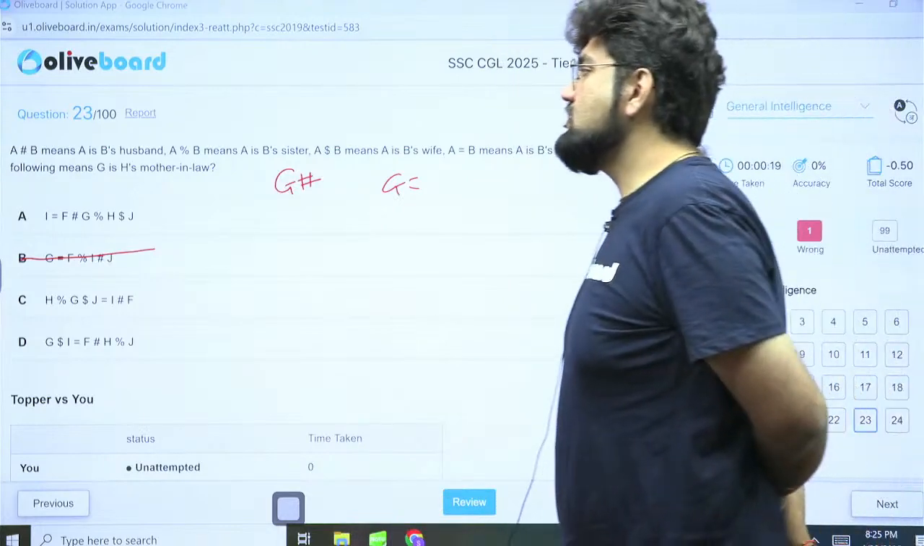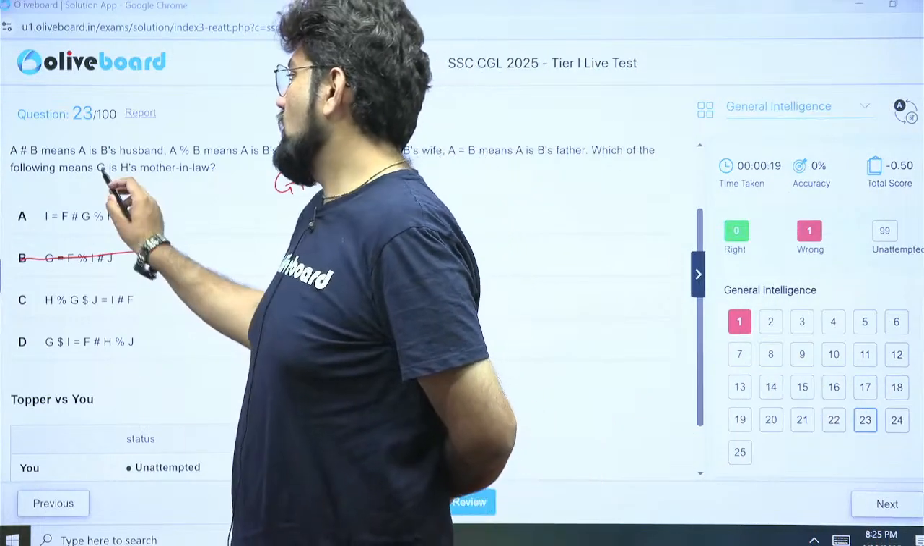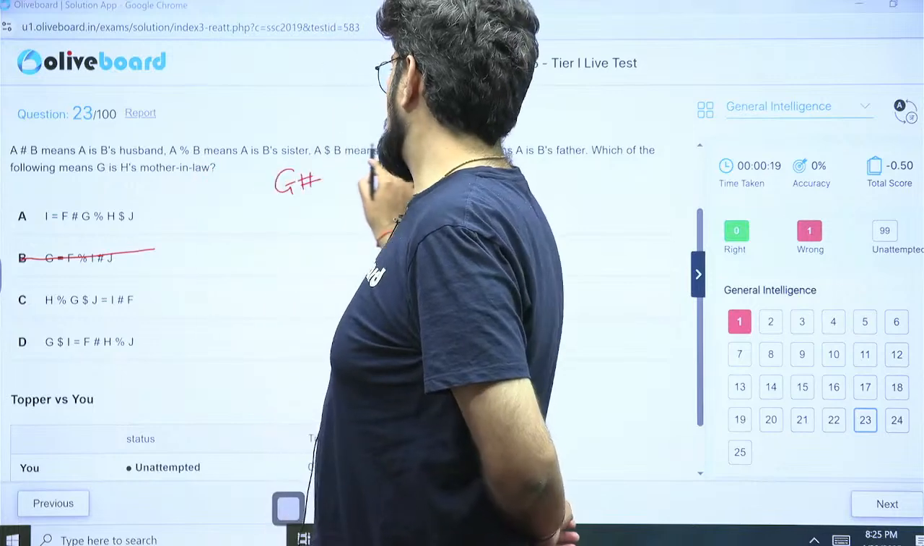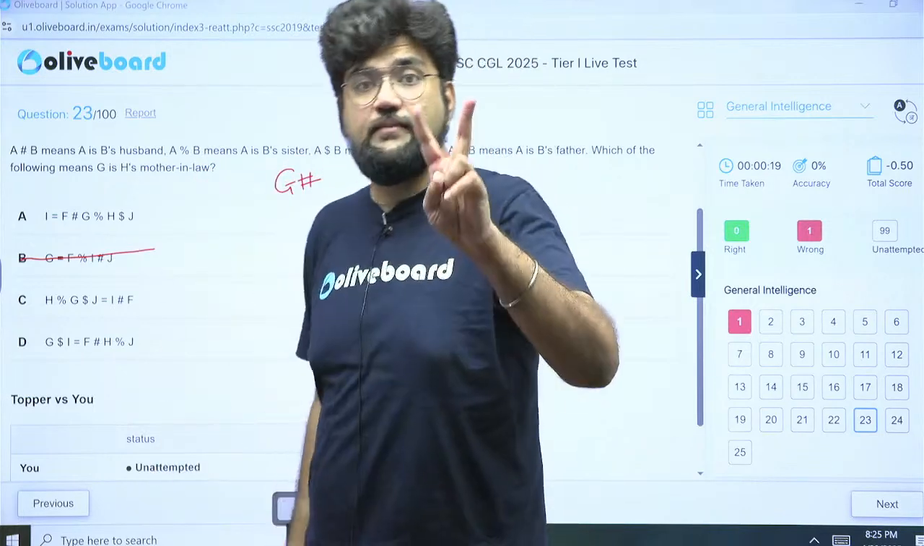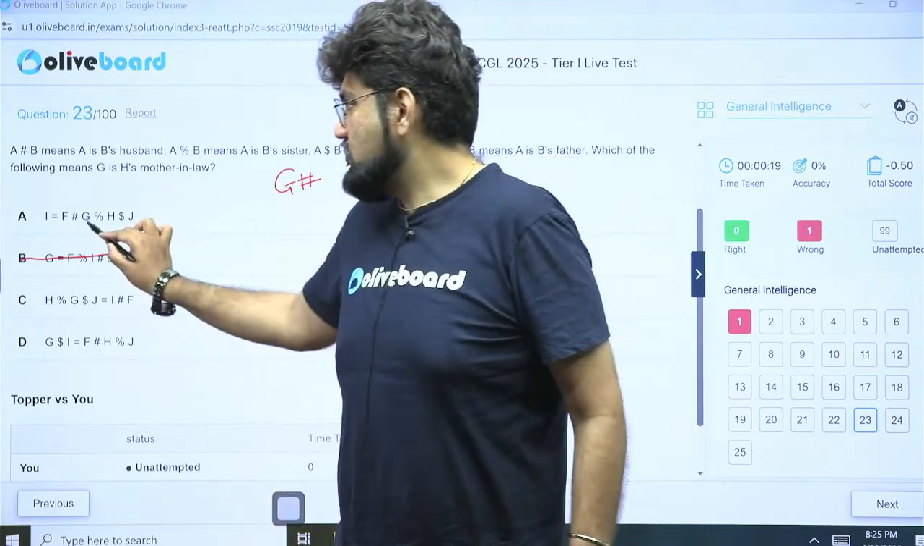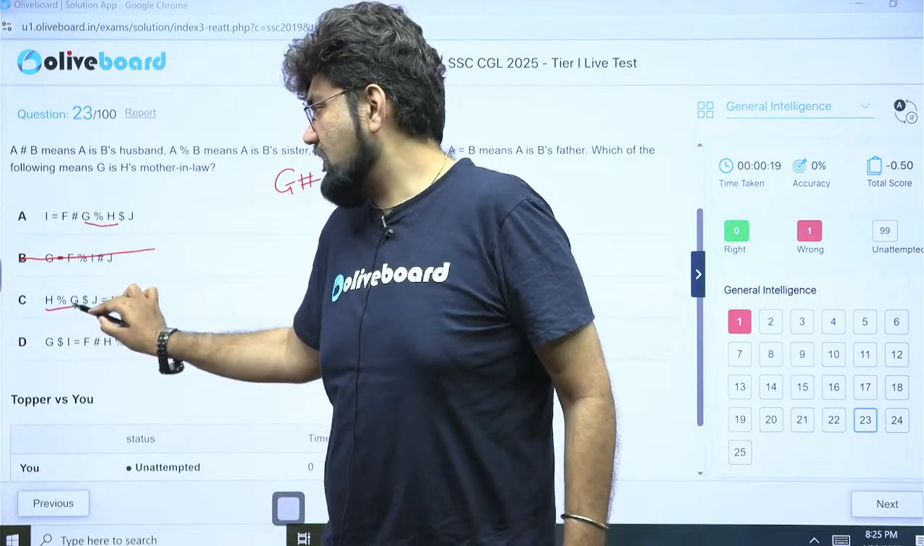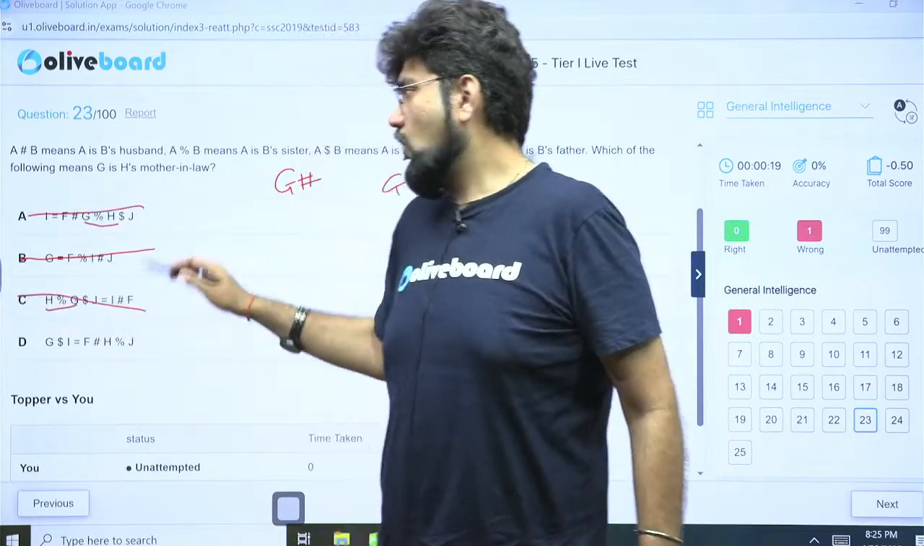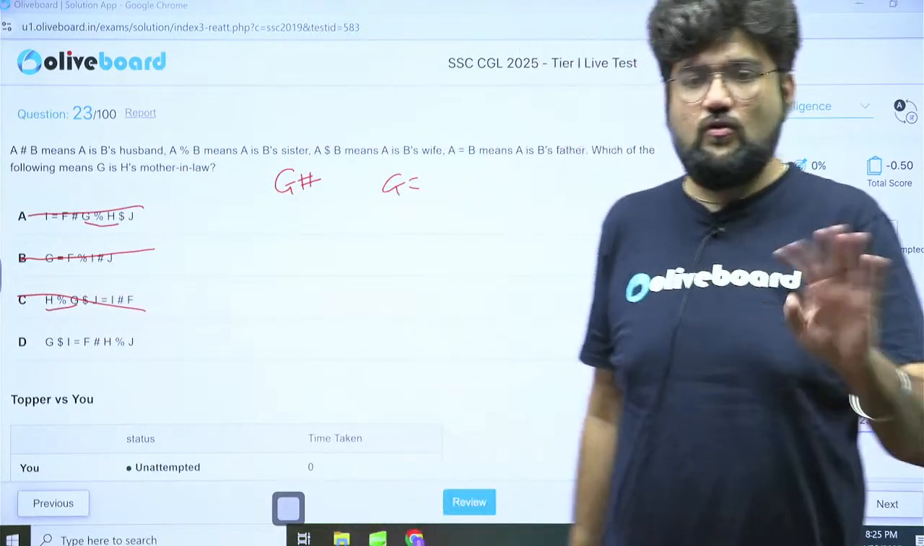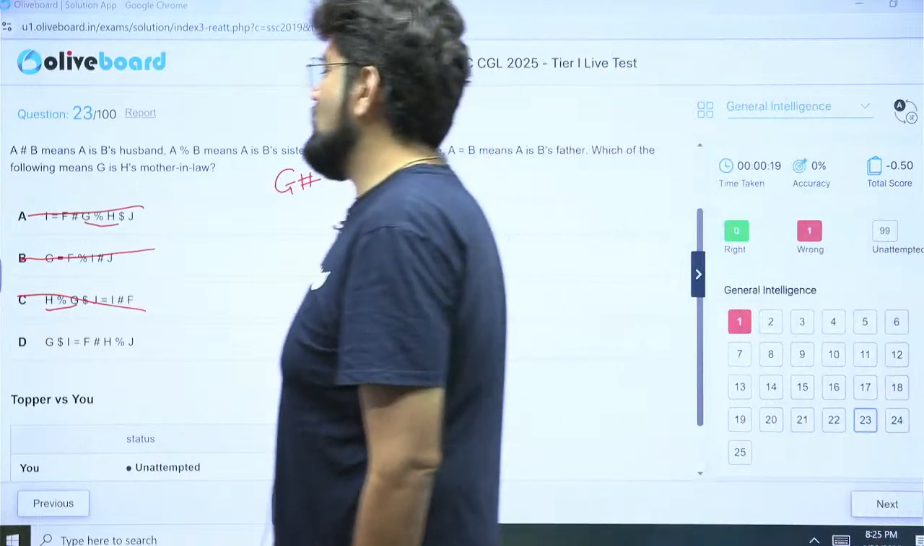The second thing is, if G is H's mother-in-law, there is no mother-in-law, son-in-law, daughter-in-law given here in the relation. So there will never be a direct connection between them. G and H are directly connected, not possible. Also percentage means sister. So that is also gone. So straight away you can say option D is the correct answer.